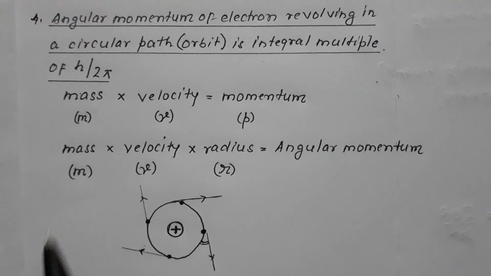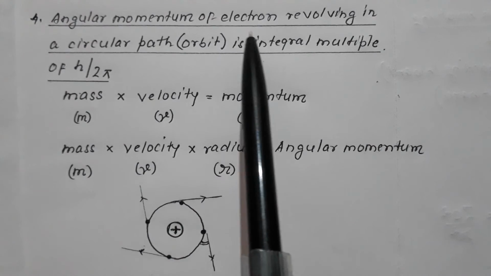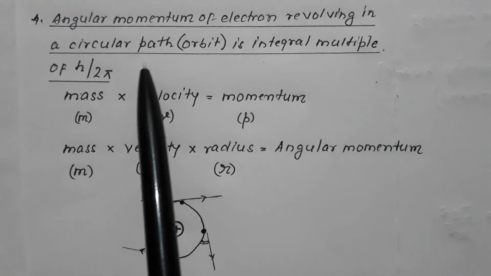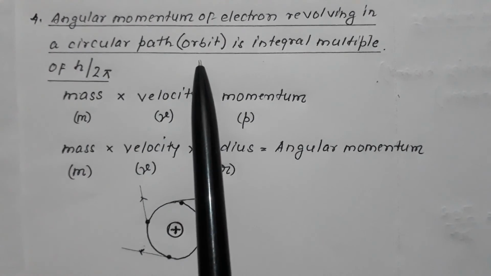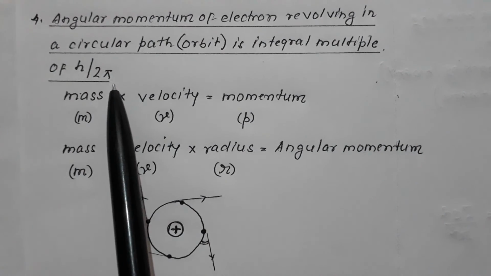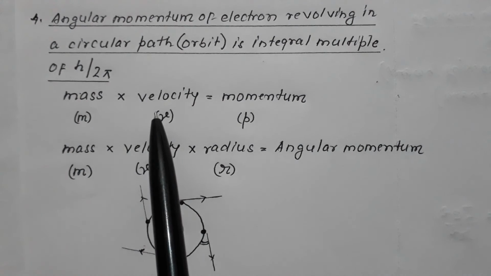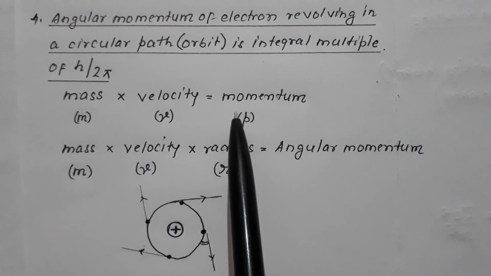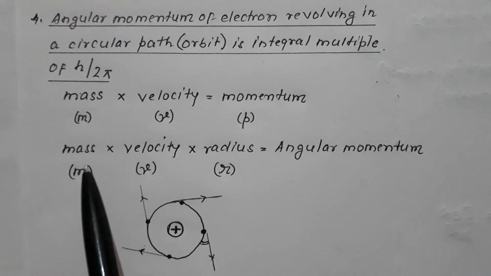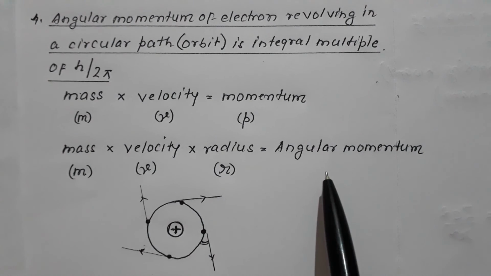So in the next point, that is the fourth postulate, it says that the angular momentum of an electron revolving in a circular path, that is an orbit, is an integral multiple of h upon 2 pi. Now we know that mass into velocity is termed as momentum, and when mass and velocity are multiplied by radius, it is called angular momentum.